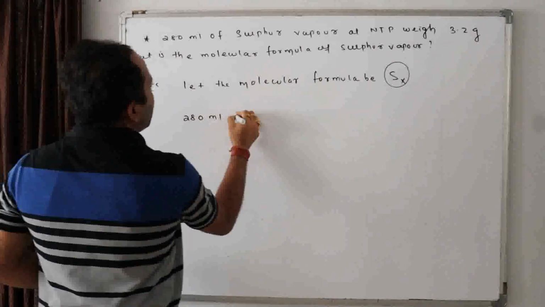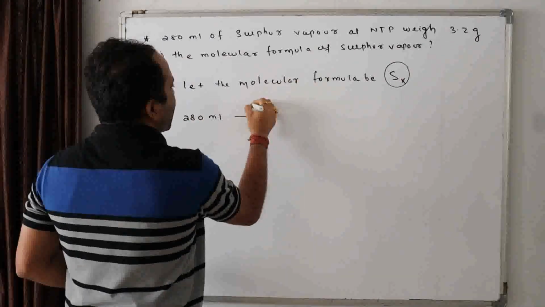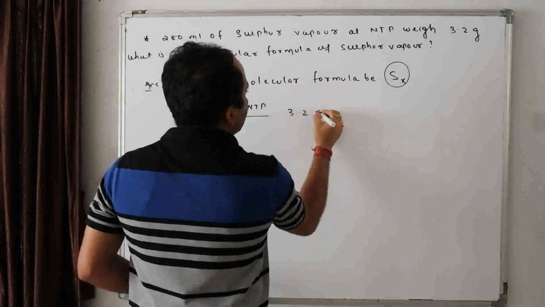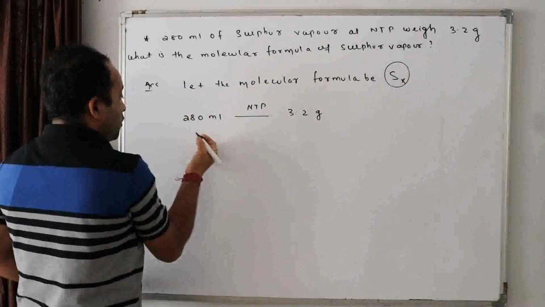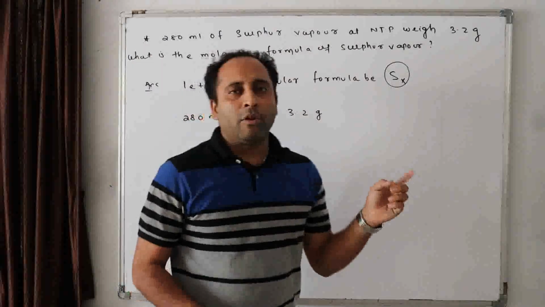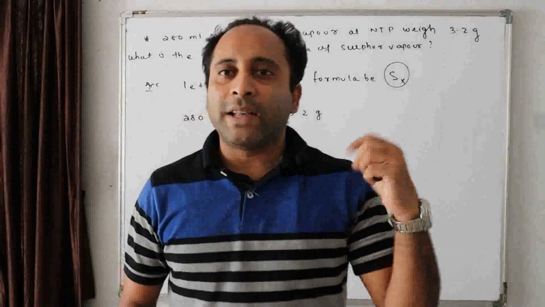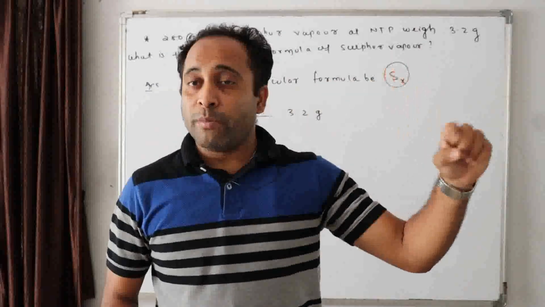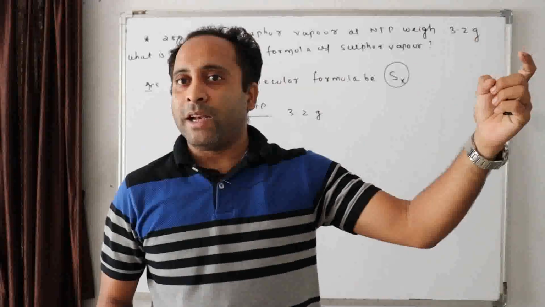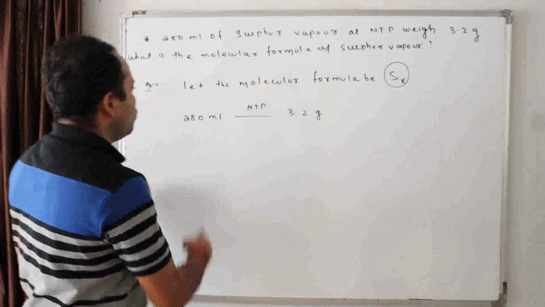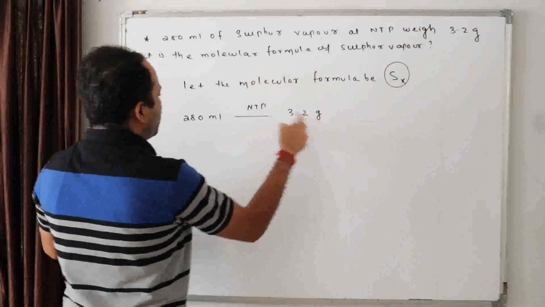280 ml at NTP conditions, normal temperature pressure conditions, 3.2 grams. So, normally what do we know? How can we calculate the molecular formula? Molecular formula, I'll take 1 mole, isn't it? 1 mole will occupy 22.4 liters at NTP or 22400 ml at NTP. Now 280 ml, 3.2 grams.